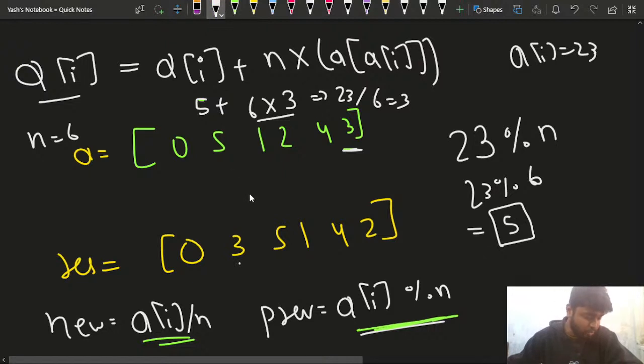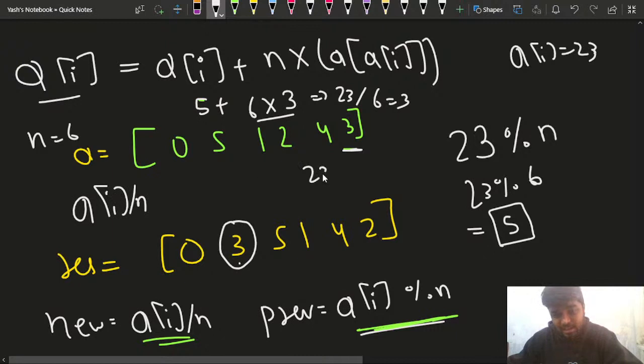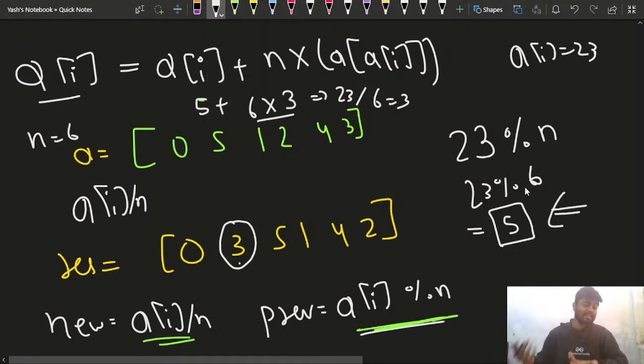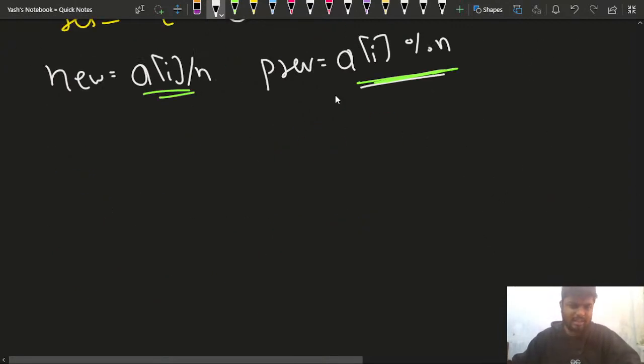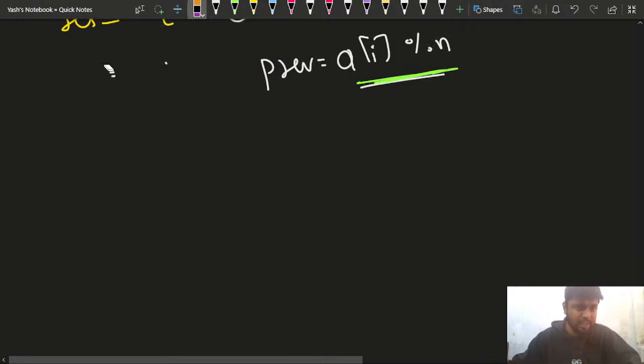So this element a of I is storing the new element. As a of I divided by n, I'll get this new element. And if I do 23 modulus 6, I'll get 5. So I can also keep a track of the previous element, and I will require the previous element as well. Is this much part clear to everybody? Just let me know in the chat. Okay, now this much part is clear. Now let's try and do this for the complete array, and there will be one difficulty that we'll face, and we have to overcome that part as well.